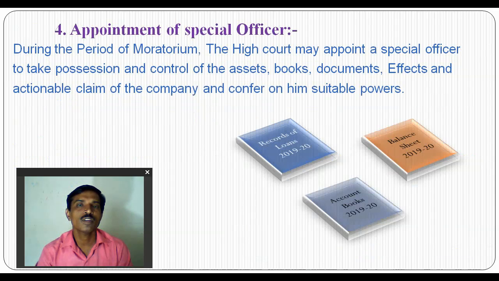Appointment of a special officer for the liquidation: the RBI appoints a special officer during the moratorium period of 6 months. The High Court may appoint a special officer to take possession and control of the assets, books, documents, effects and actionable claims of the company, and confer on him suitable powers.